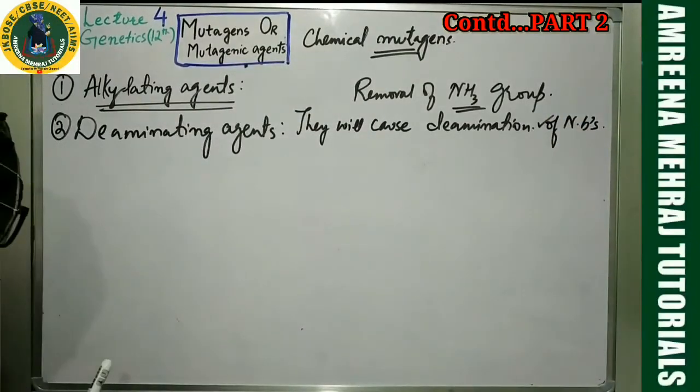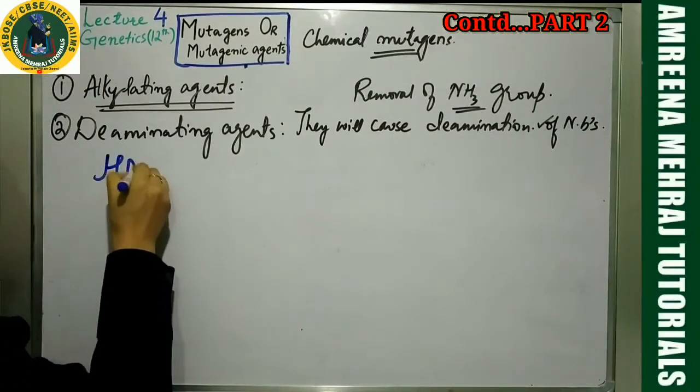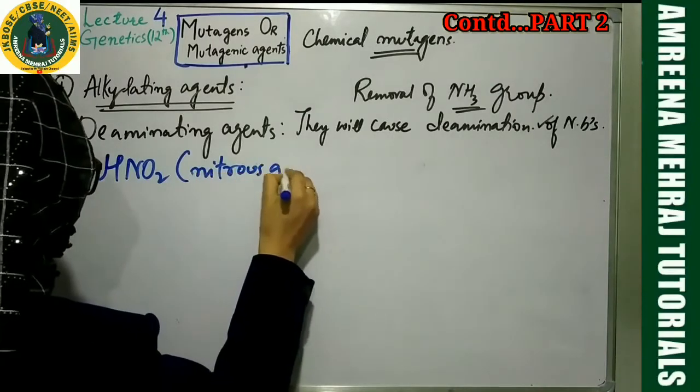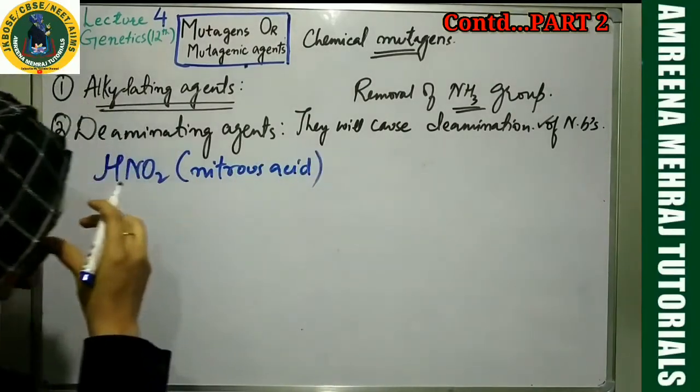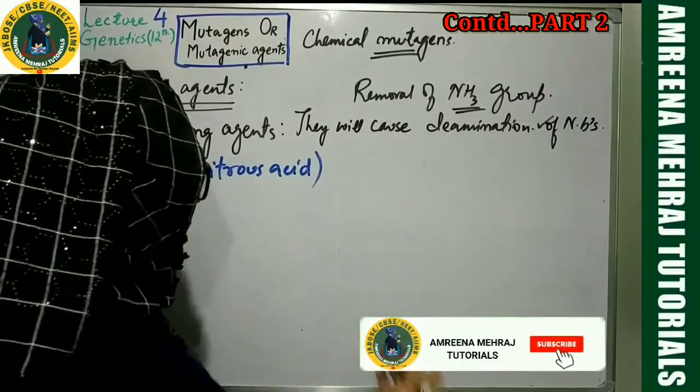Now, I have given you earlier an example of a deaminating agent. I told you that the versatile deaminating agent is what? It's called nitrous acid. Remember one thing, where will nitrous acid be produced from? Who will be the precursor for nitrous acid?